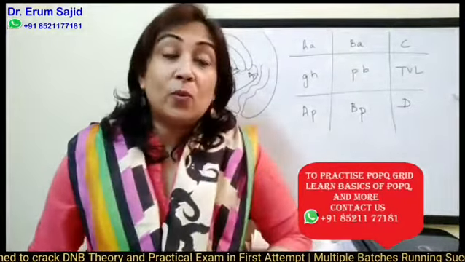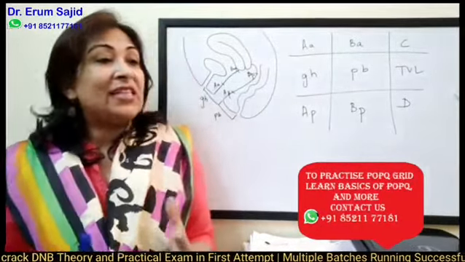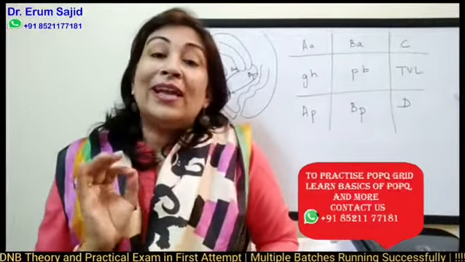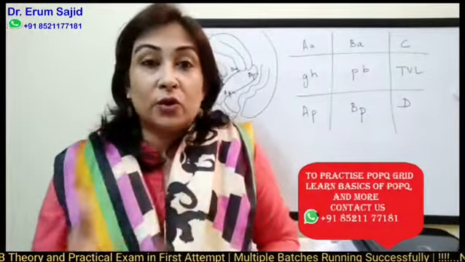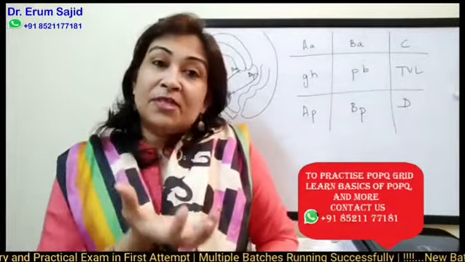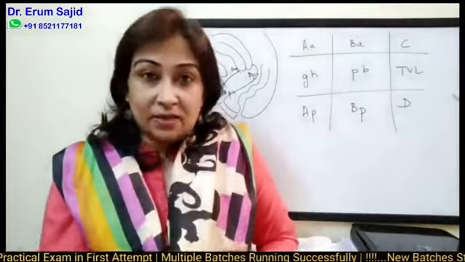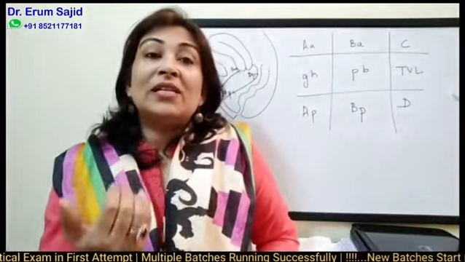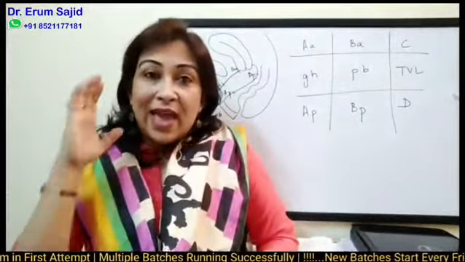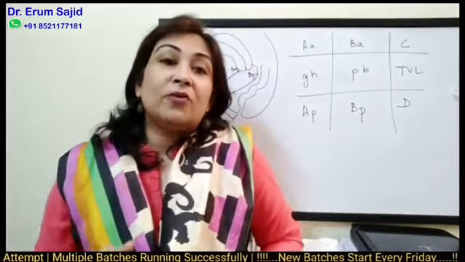So let's begin without wasting any further time with the basics. This POP-Q system came into vogue for the simple reason that we do not want to label it as a cystocele or an urethrocele or a rectocele or an enterocele, because for the prolapsing part that we can see, we do not know what structure lies beneath it. So what we'll say is that this particular point is coming outside. So we have a rough idea as to how much is the prolapse, and the extent of the prolapse.